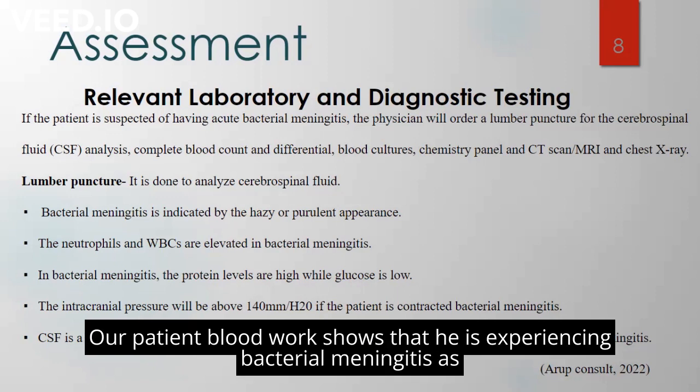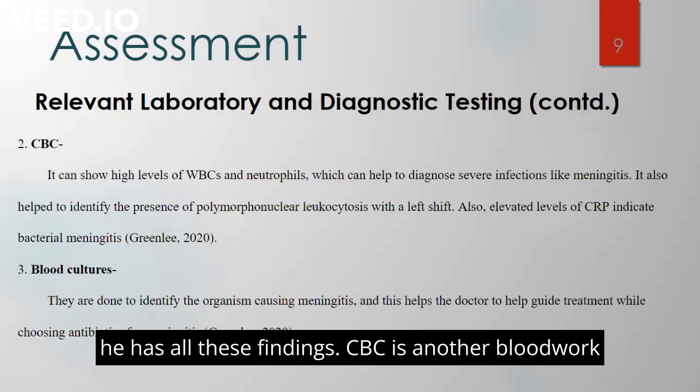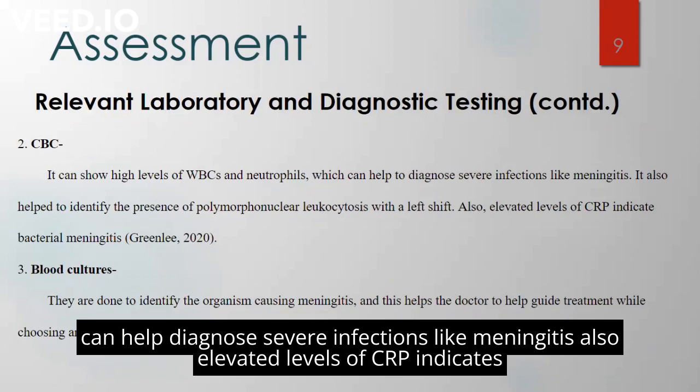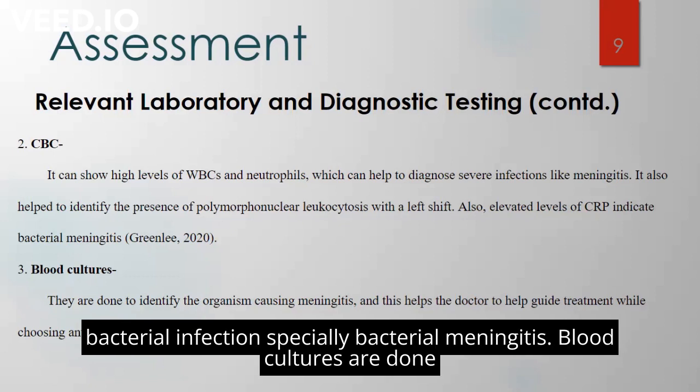So our patient's blood work shows that he experienced bacterial meningitis as he has all these findings. CBC is another biomarker that shows high levels of WBC and neutrophils, which can help to diagnose severe infections like meningitis. Also, elevated levels of CRP indicate bacterial infection, specifically bacterial meningitis.